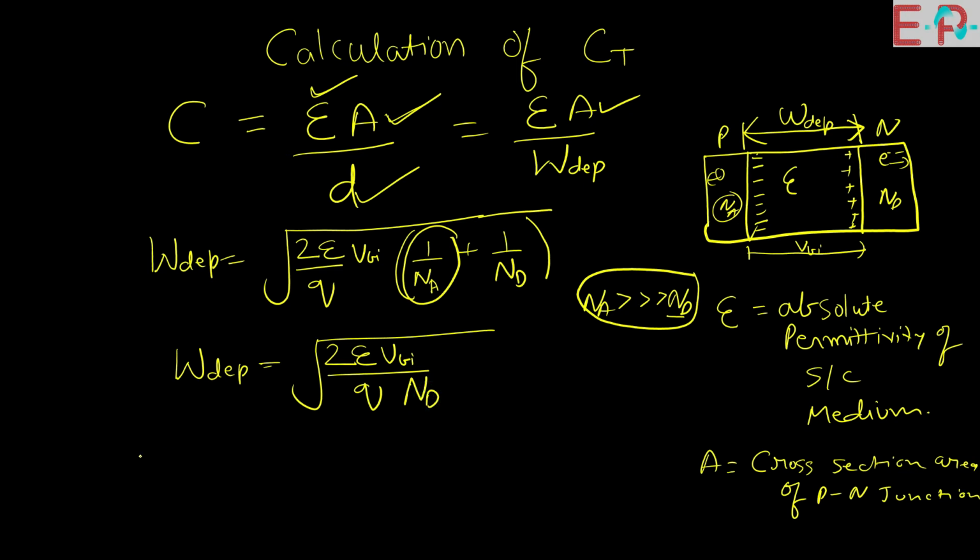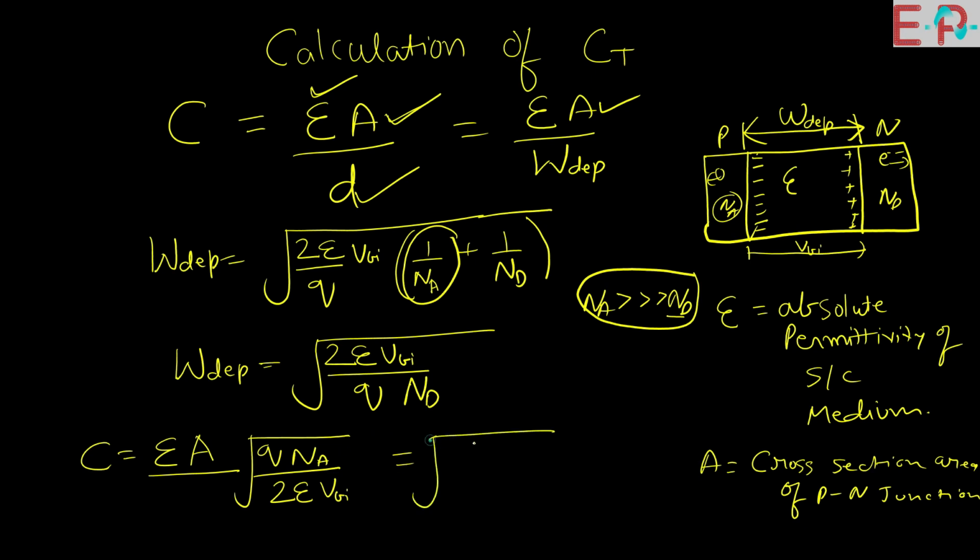So we can replace it in C. Epsilon is the absolute permittivity of the semiconductor, A is the cross-sectional area, and upon the depletion layer width, so we will replace it over here. Q, Nd, so this root and the square root can be cancelled out, and epsilon will come inside, and this gives rise to epsilon Q Nd upon 2 built-in potential voltage. So this is the transition capacitance value.